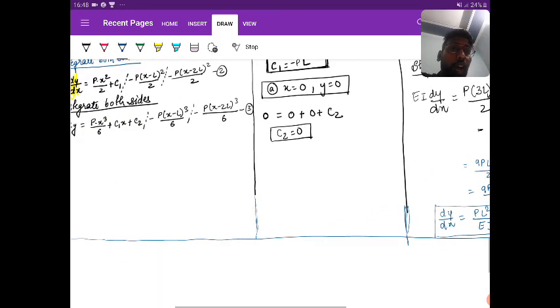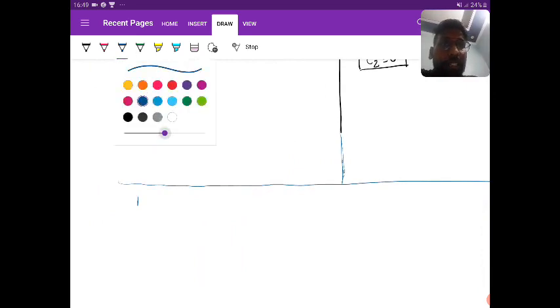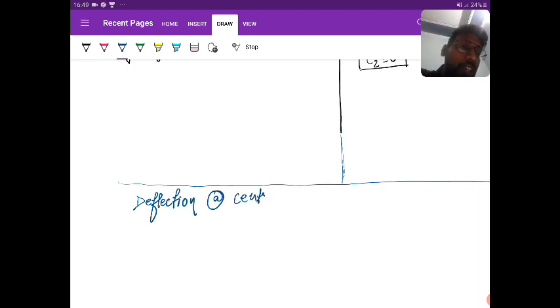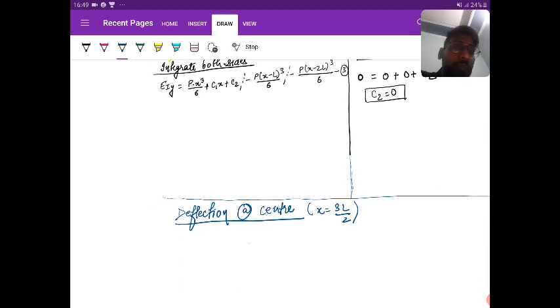Okay. Now the next part is deflection at center. When I'm saying deflection at center, I'm saying h is equal to 3L by 2. So see the above equation.